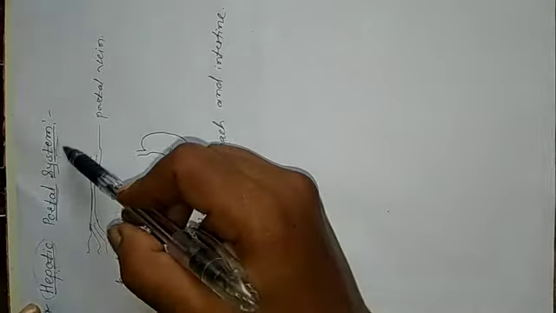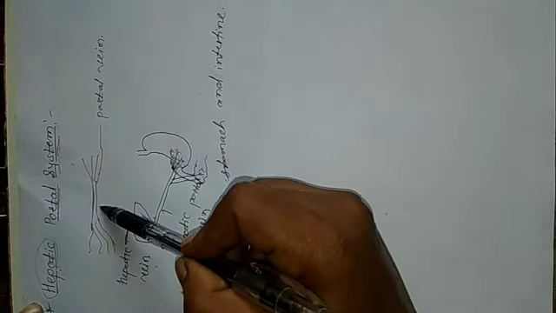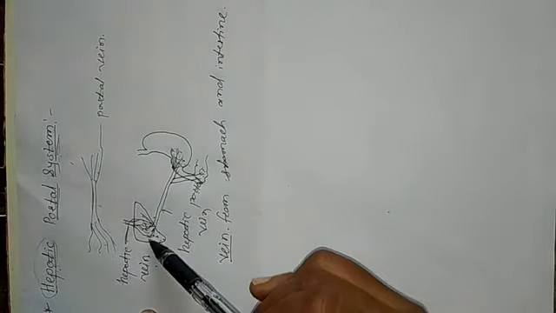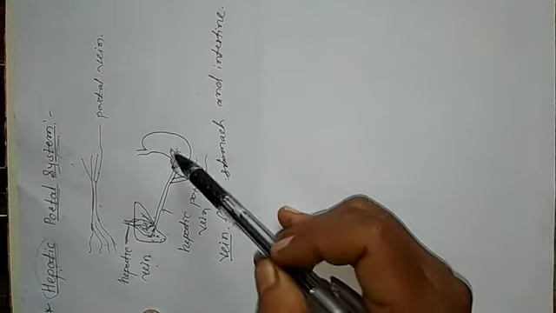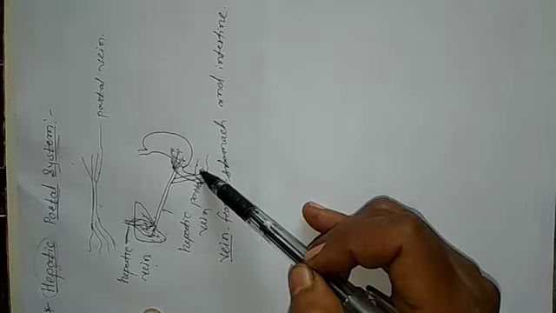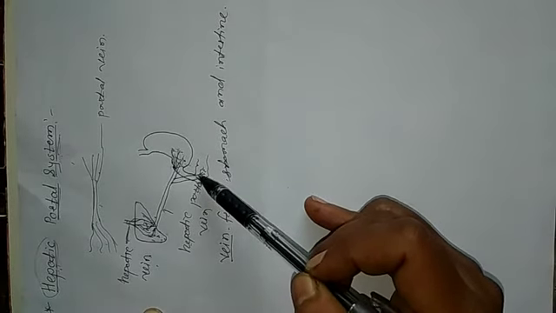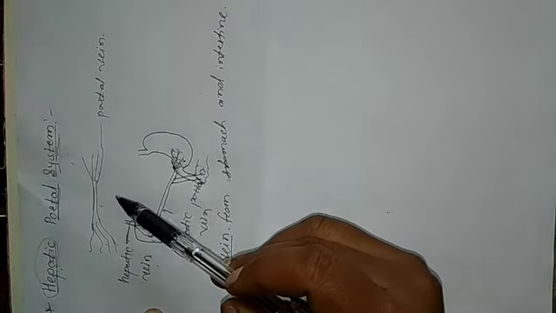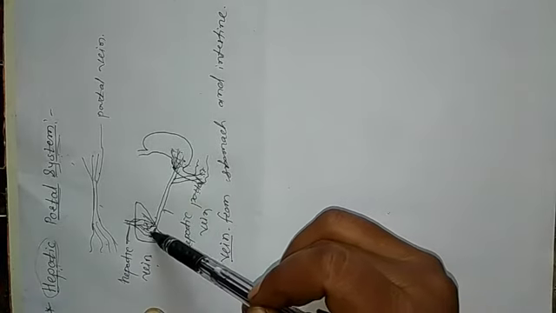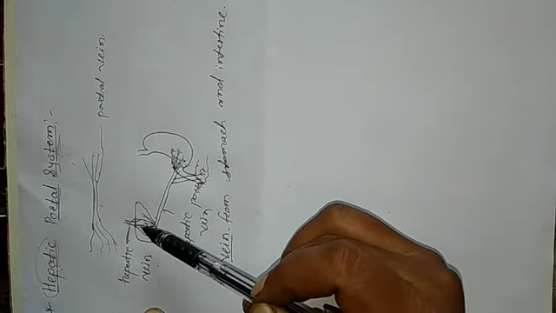And what is the portal system? The blood vessels which start from capillaries and end in capillaries. This blood vessel is called the portal vein. And I am explaining about the stomach and liver. The blood vessels start from the stomach and intestine. The blood does not pass directly into the heart. Before passing into the heart, the blood enters the liver, and in the liver the blood is processed.